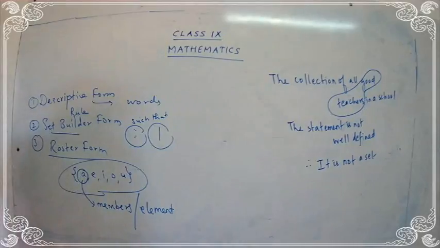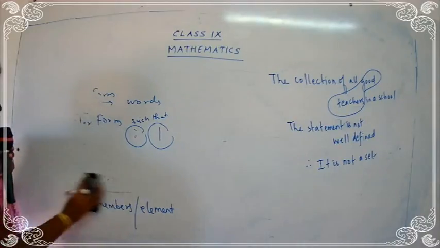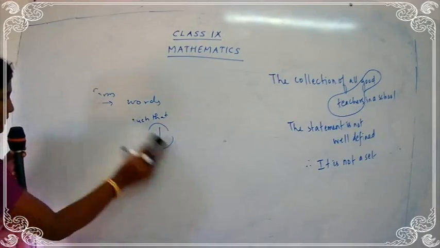So this was the thing that we have done in our exercise 1.1. Today we are going to see another topic under sets. That is, we are going to see the different types of set. So I want you to take your classwork. We will be writing one set, and I will be explaining to you the meaning of that set. Okay children? So take your classwork. I hope you are ready with your classworks and textbooks and pencil and scale.